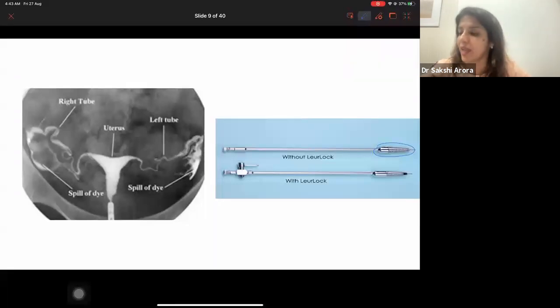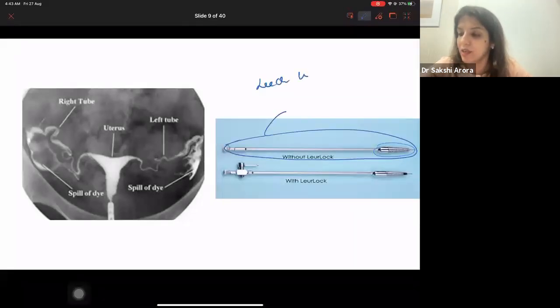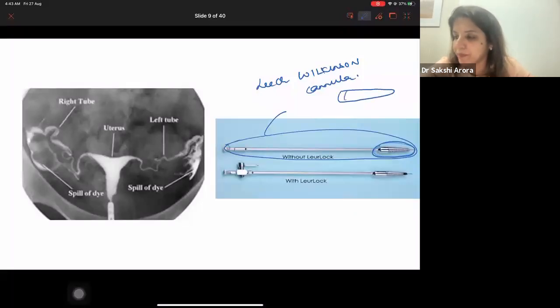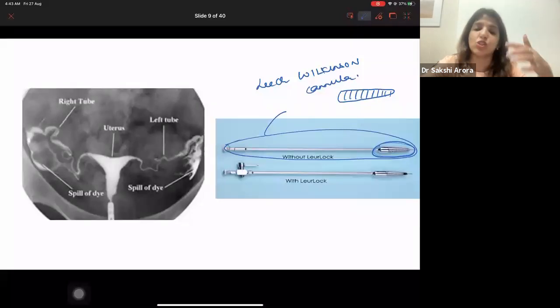HSG is when, with the help of this special cannula called the Leach-Wilkinson cannula, and you have to concentrate on its tip. Do you see it's a funnel-shaped tip? Yes. So with the help of this cannula, a radio-opaque dye will be passed into the uterus, and this will be followed by serial X-rays. And this is a normal image which you are getting.